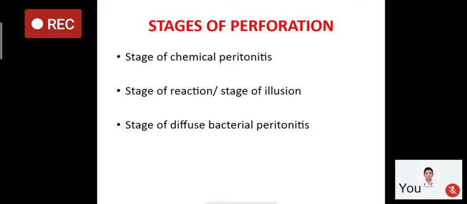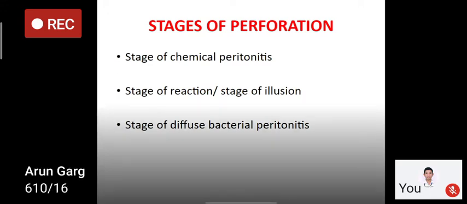So the pain will be in the right upper abdomen, then into the right lower abdomen, and it may go to the right iliac fossa, so it may mimic appendicitis, or then the fluid may go into the pelvis. So there will be pain in the lower abdomen. Later on there will be generalized peritonitis, due to the irritation by the bile and food particles. This stage lasts for 4 to 5 hours.